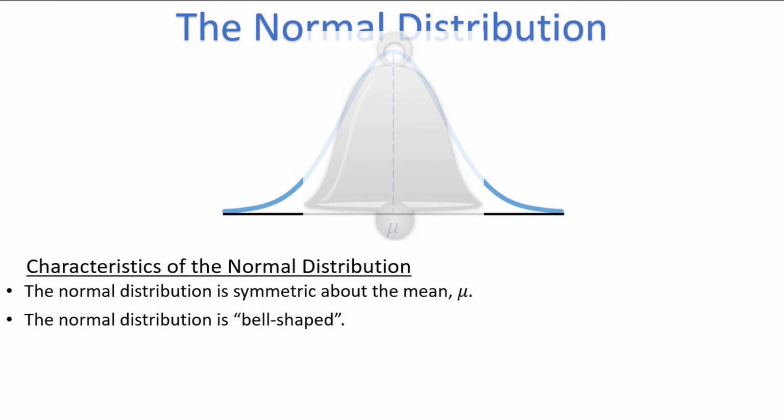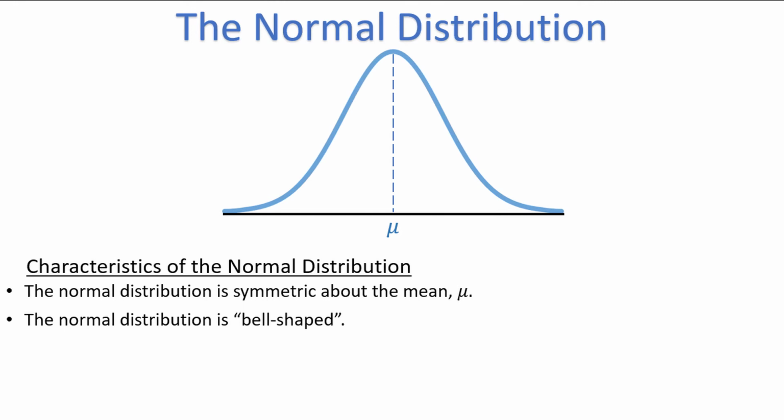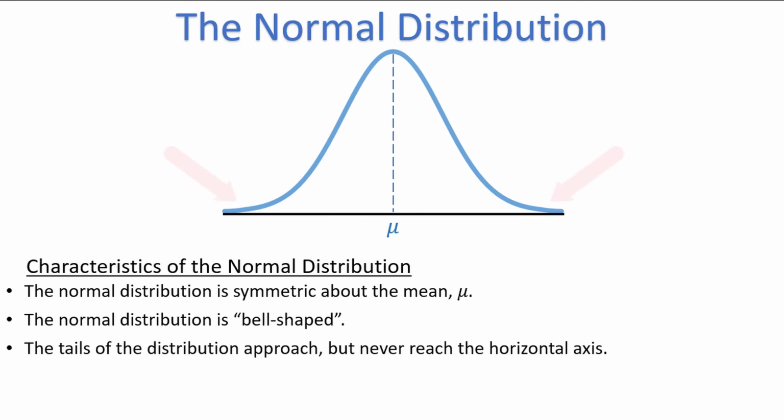The bell-shaped figure signifies that most of the observations fall close to the mean, and we observe fewer and fewer observations as we travel farther away from the mean, either in the positive or negative direction. The tails of the distribution approach but never reach the horizontal axis. This means that values in a normal distribution can take on any real number, although values get less and less likely as we travel further away from the mean.